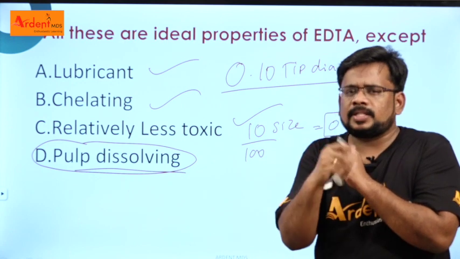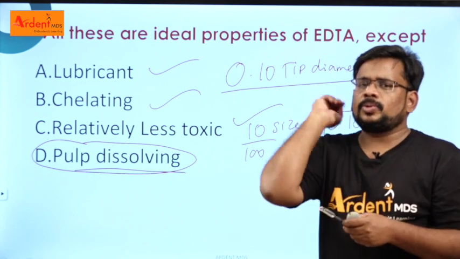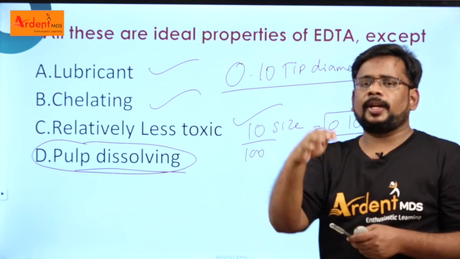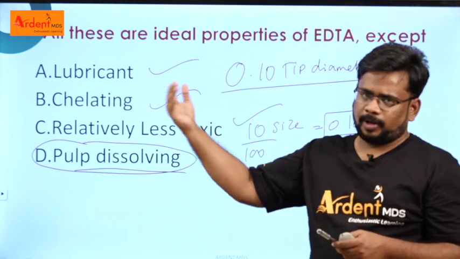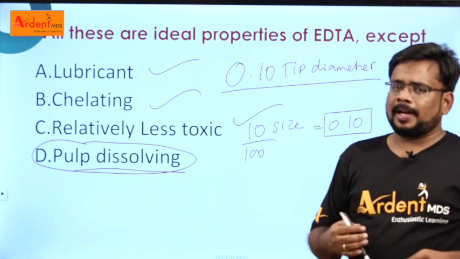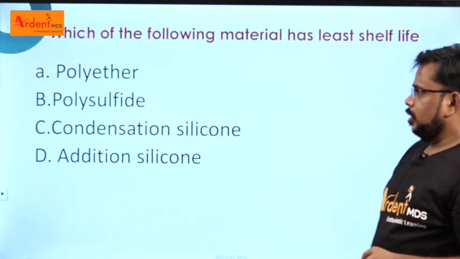If we place a size 15 file, it does not go. Once you insert your size 10 file and enlarge the root canal, it creates some space, then you can enter the size 15 followed by 20, 25, and so on. So this is a small concept you have to understand related to EDTA.